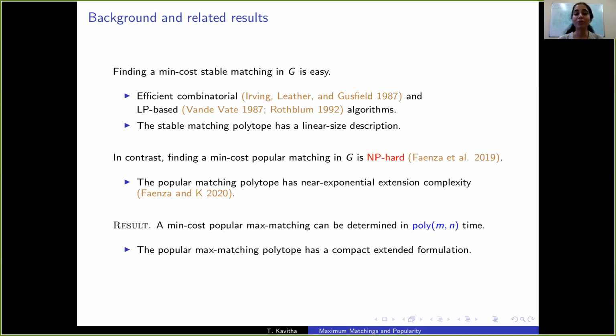Surprisingly, a min-cost popular max matching can be computed in polynomial time, and the popular max matching polytope has a compact extended formulation. So finding an optimal popular max matching turns out to be easier than finding an optimal popular matching.